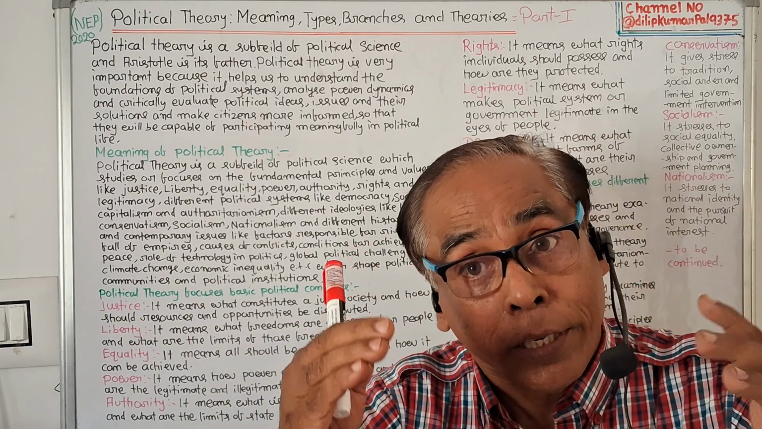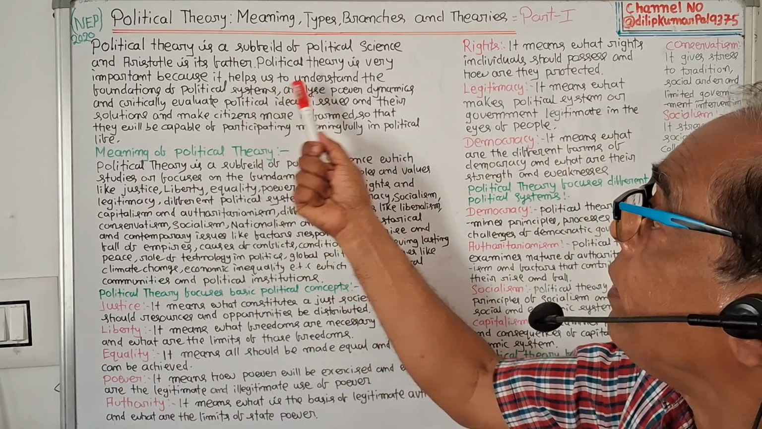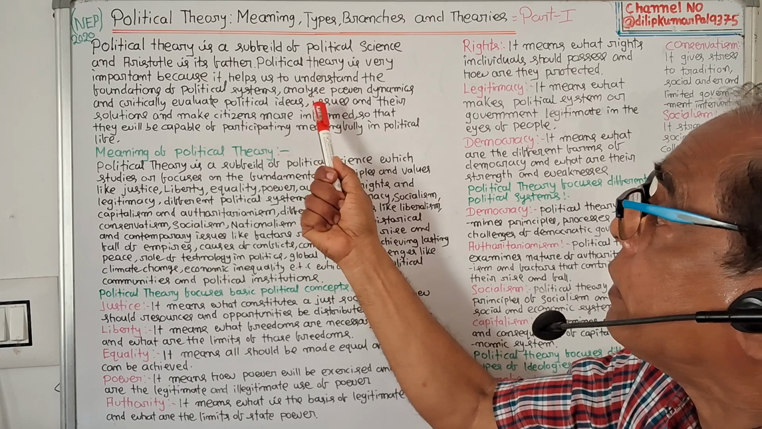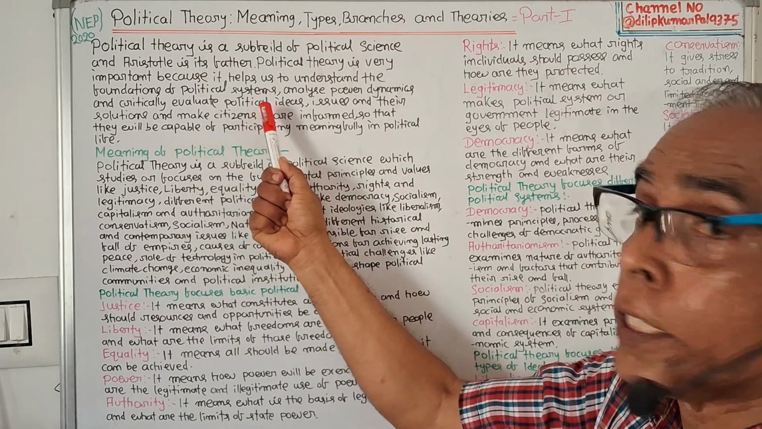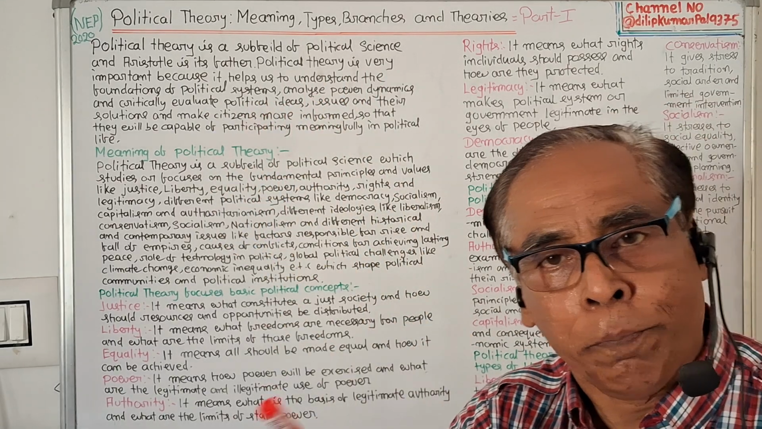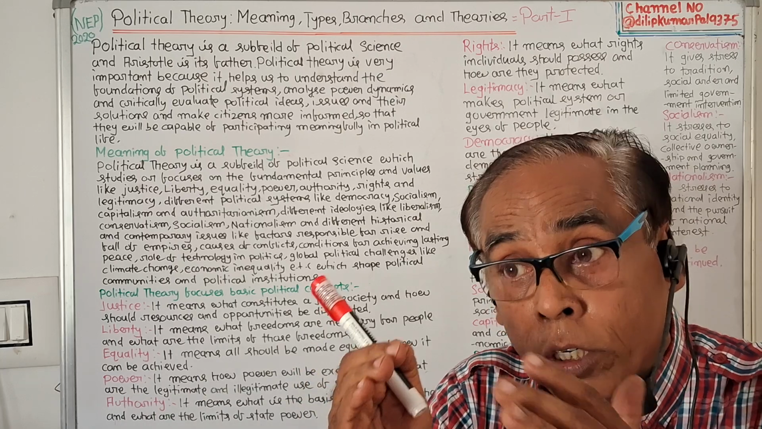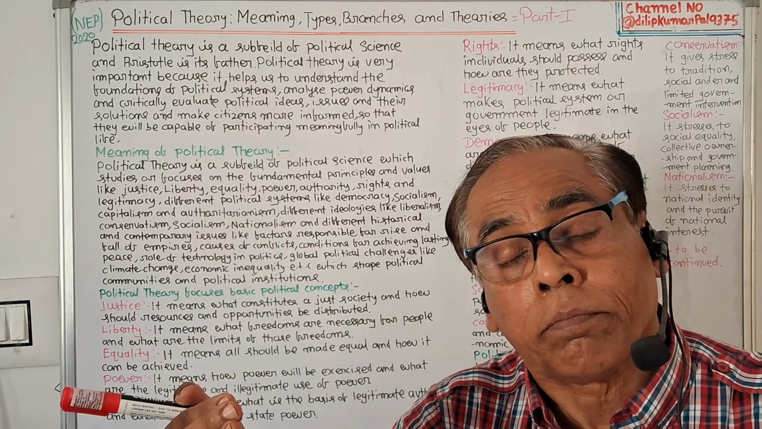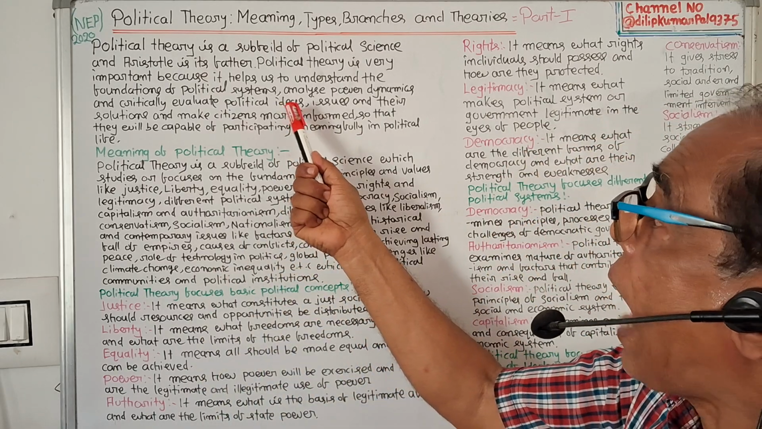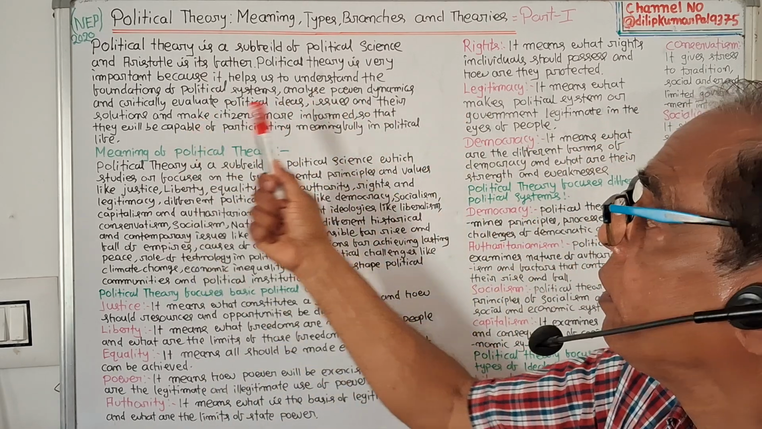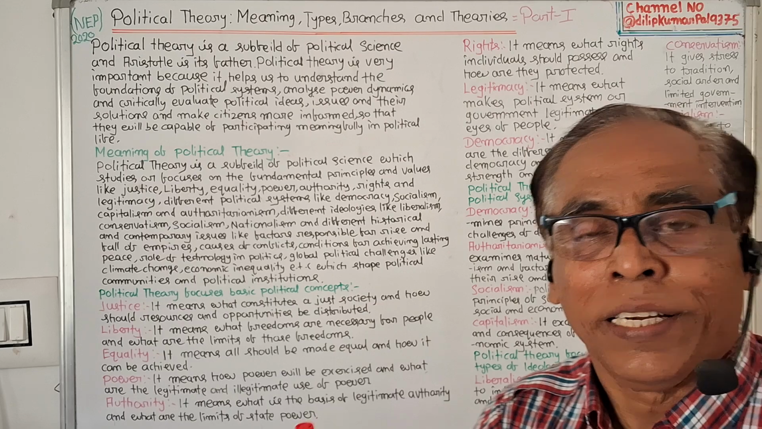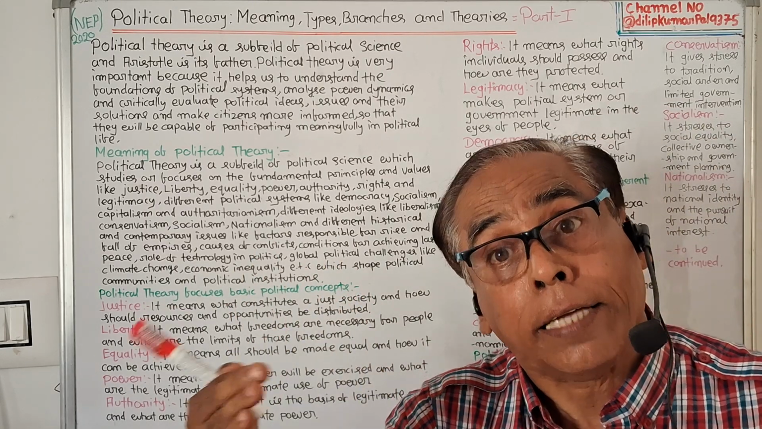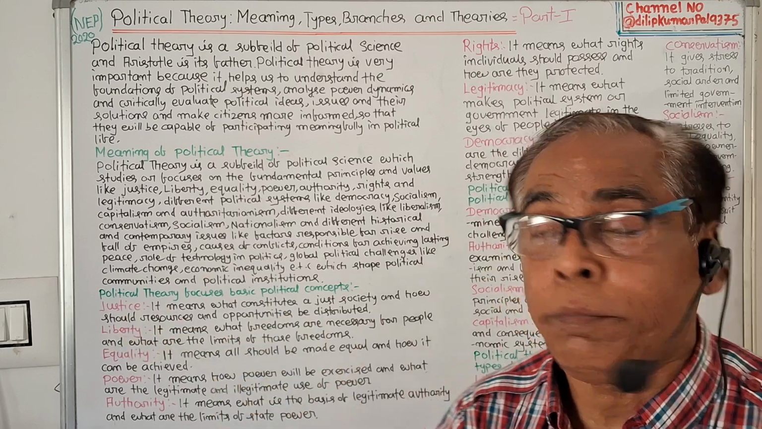Political theory is very important because it helps us to understand the foundations of political system. What is political system? Means government. Number 2, analyze power dynamics. It says how our powers are distributed, how it is exercised. It is known as power dynamics.